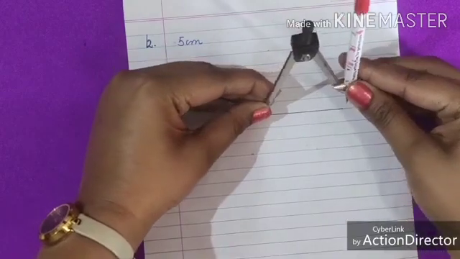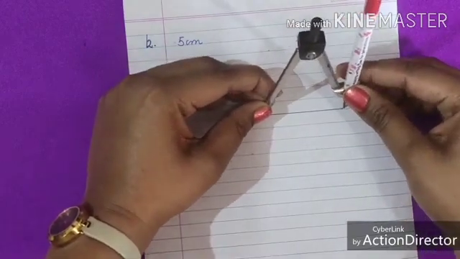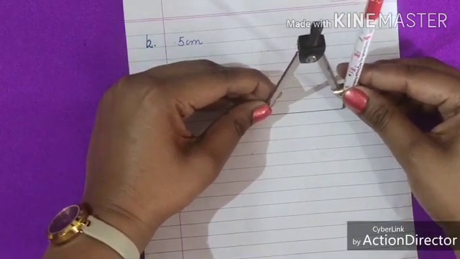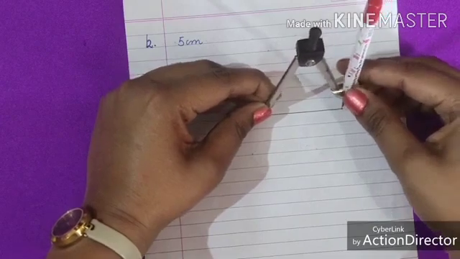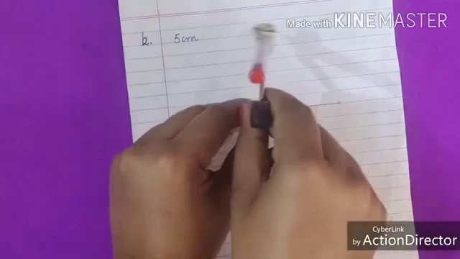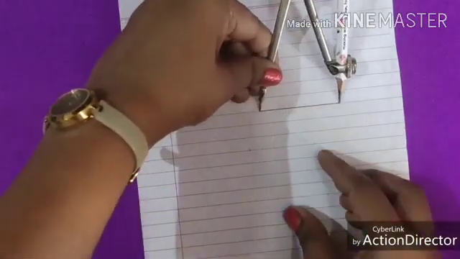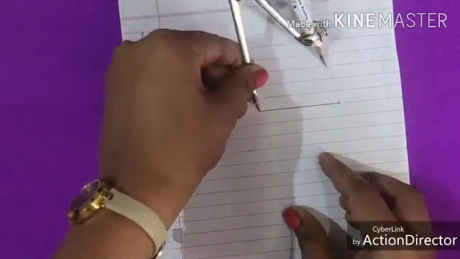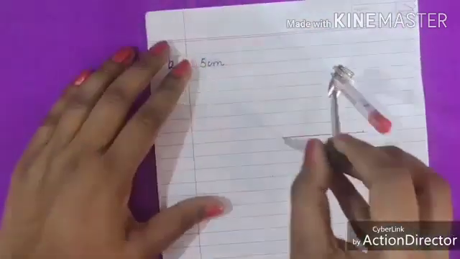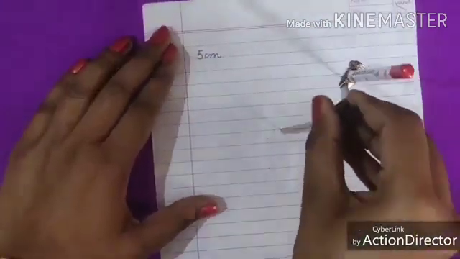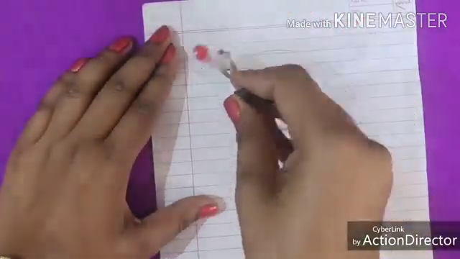So we will adjust your compass. See, fix. So now slowly we will draw here 5 centimeter circle.